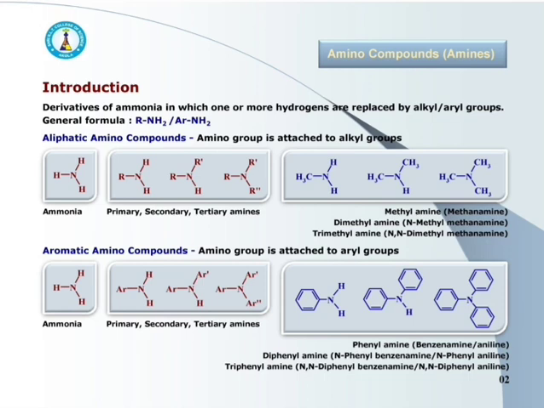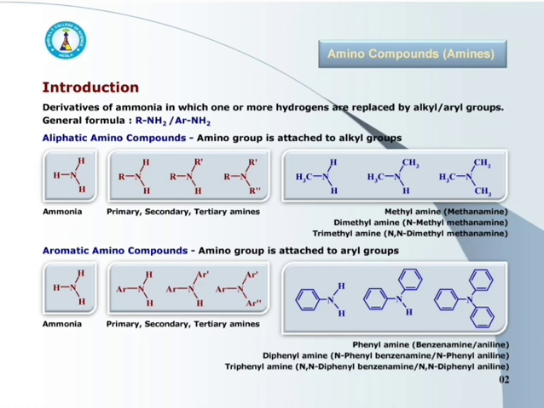First one is NH3, that is ammonia. But when we replace one or more hydrogen of that by R, that is alkyl group, that becomes an amine. In primary amines, one hydrogen gets replaced by alkyl group. In secondary amines, two hydrogens get replaced, whereas in tertiary amine, three hydrogens of ammonia get replaced by alkyl group.